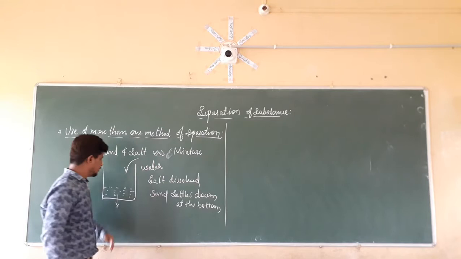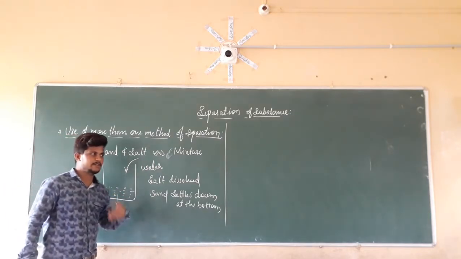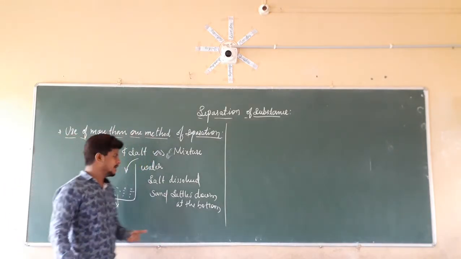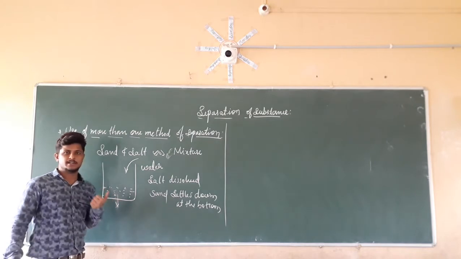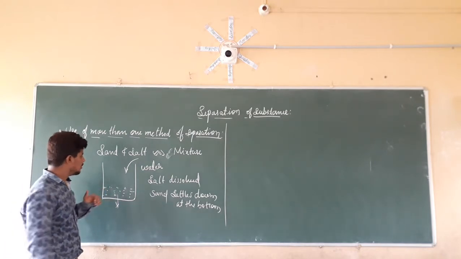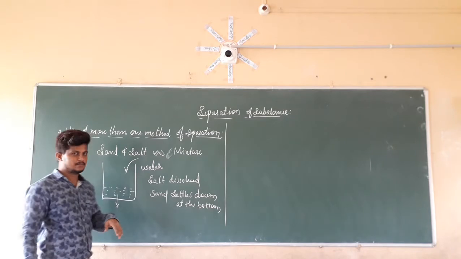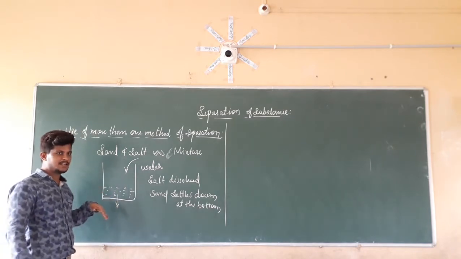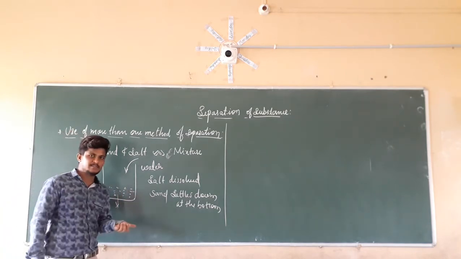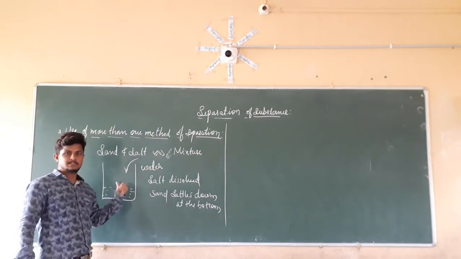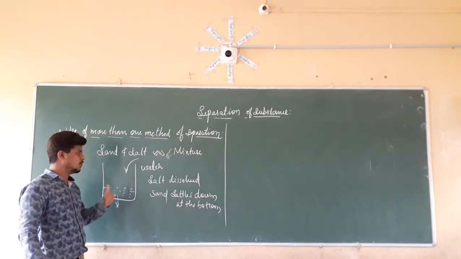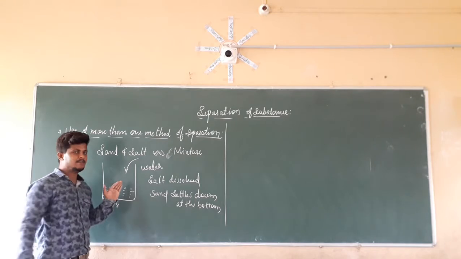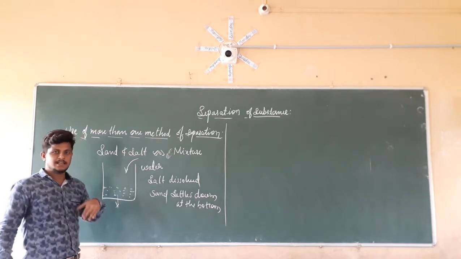Whatever is at the bottom now is the sand, and whatever is present in the liquid is the salt. By using the decantation method, first the sand settles down by sedimentation. Then, by tilting this container, we collect the salt solution dissolved in the water in another container.